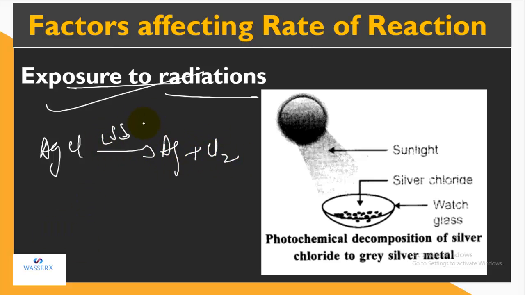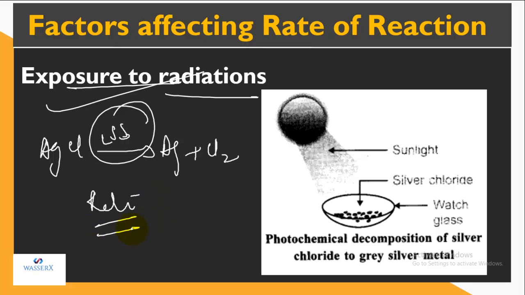So if the radiation intensity is quite high, then the rate of reaction is going to be high. The reaction which occurs at ordinary temperature does not possess as much speed as compared to the reactions which are photochemical, or which are influenced by the use of a catalyst. So I think you got it, on what factors the rate of reaction depends.